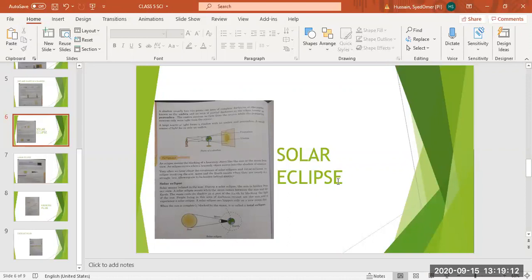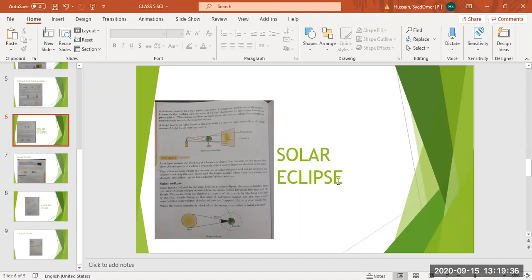Means one heavenly object, for example, if the moon comes in between the sun and the earth, then the light of the sun which is falling on the earth is blocked by the moon. It will fall on the moon, and that light is blocked on the earth. So now we are going to study two kinds of eclipses: solar eclipse and lunar eclipse.